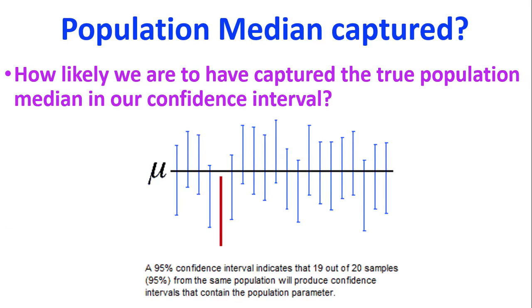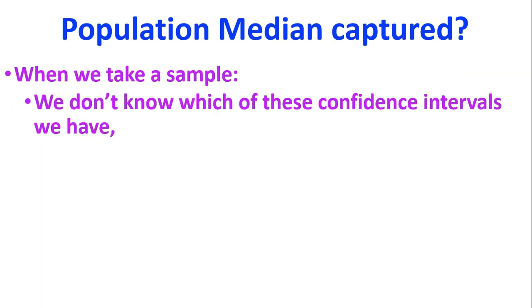I could have this confidence interval here, I might have this one there, but it's pretty likely that I've got one that does contain the true population median. And so that is our conclusion.